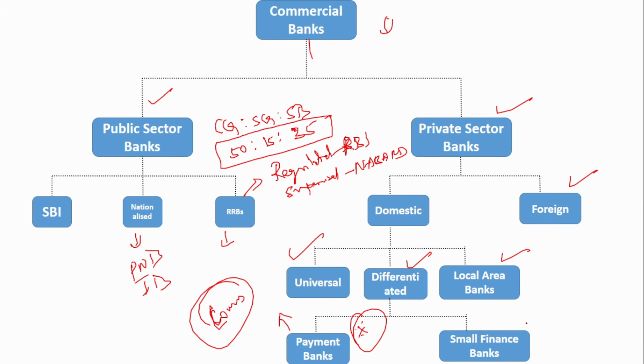And small finance banks, we know, are specially meant to serve the underserved: small business people, and small and marginal farmers. For them especially, this bank was launched. So this is the overall structure of the commercial banks. All these banks are regulated by the Reserve Bank of India and also supervised by the Reserve Bank of India, except for RRB, which is supervised by NABARD. This is a very, very important point.